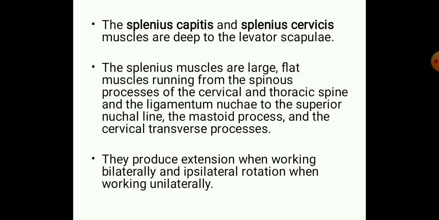The splenius muscles are large, flat muscles which run from the spinous processes of the cervical and thoracic spine and the ligamentum nuchae to the superior nuchal line, the mastoid process and the cervical transverse process. So all these splenius muscles originate from the spinous processes of the cervical and thoracic spine and from the ligamentum nuchae, and are inserted to the superior nuchal line, the mastoid process and the cervical transverse process.